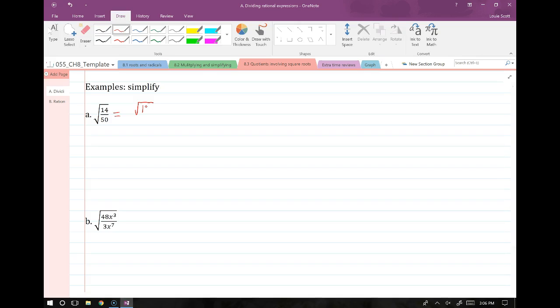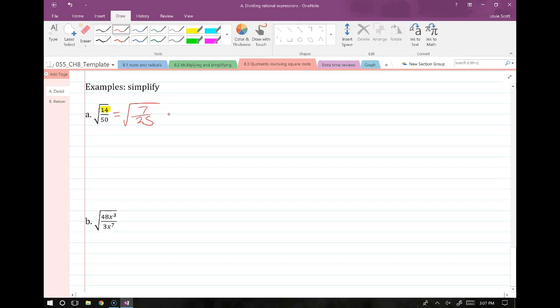And the reason why is because the number 14 doesn't have any perfect squares contained in it, right? And so if I split these two square roots up, I'm going to have root 14 at the top, and that doesn't simplify into anything. And so it can't cancel with anything on the bottom, right? And so that's not really a good route. So I'm going to do the simplification first. So just like Deja said, this is going to turn into 7 over 25.